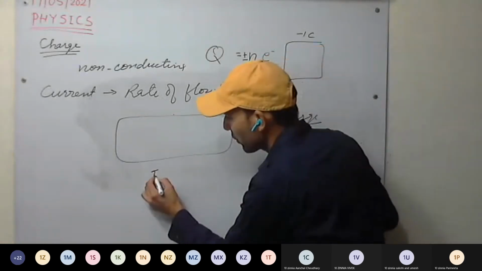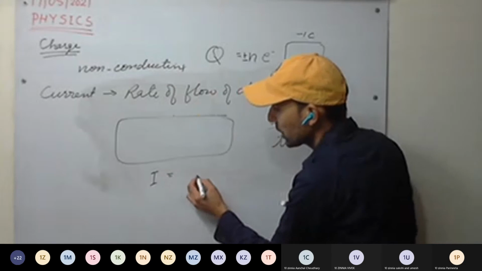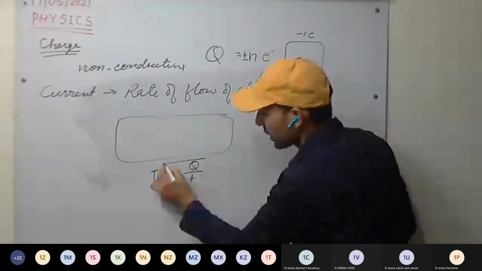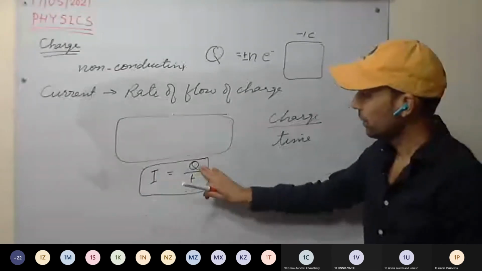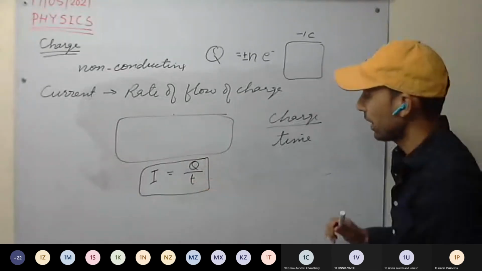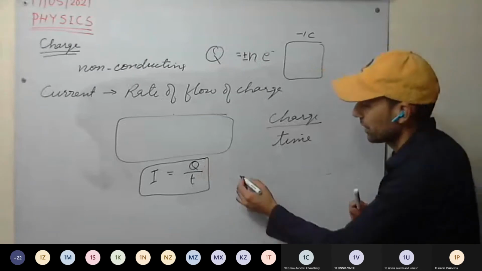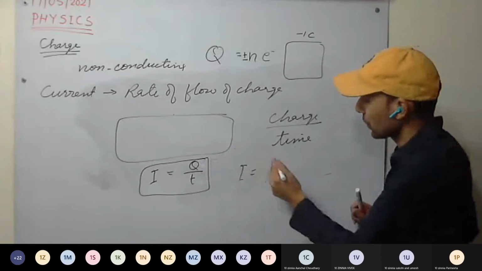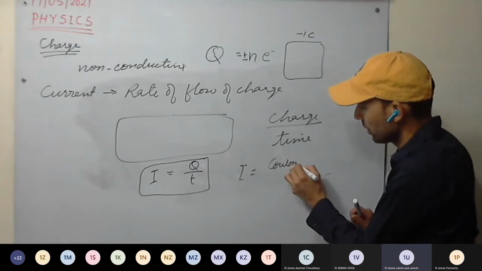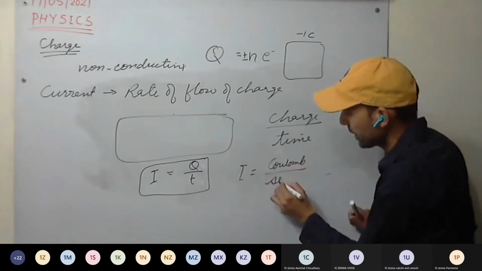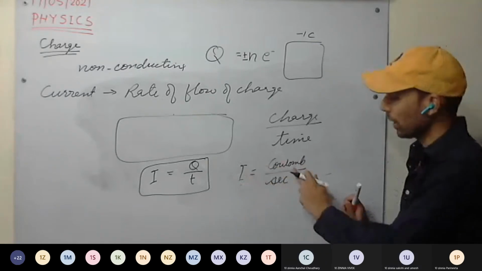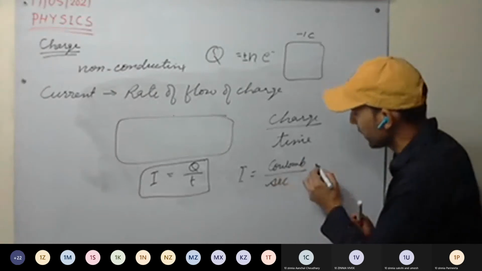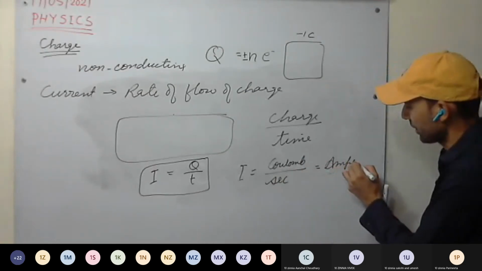So current, we denote it with I. Charge we denote with Q. Time, T. This is the formula for current: current equals charge per unit time. And what will be the unit of current? Ampere. What is the unit of charge? Coulomb. What will be the unit of time? Second. So the unit of current is coulomb per second, and we denote it with ampere.